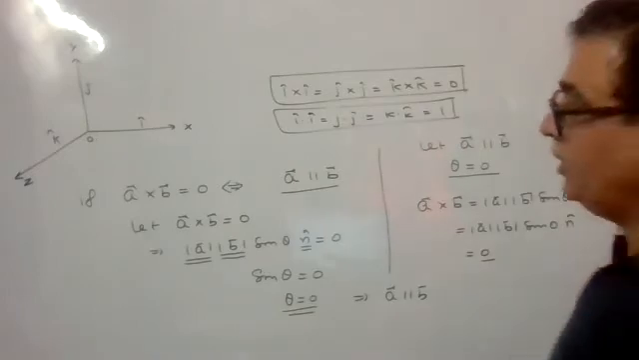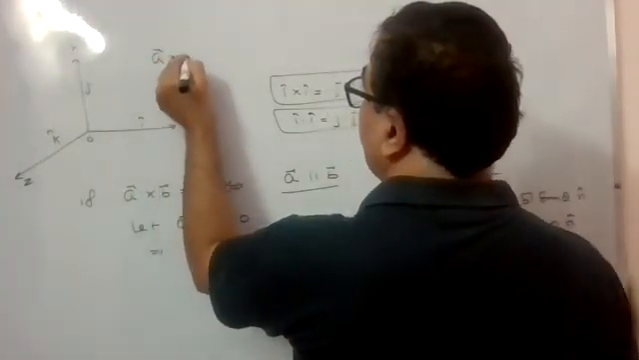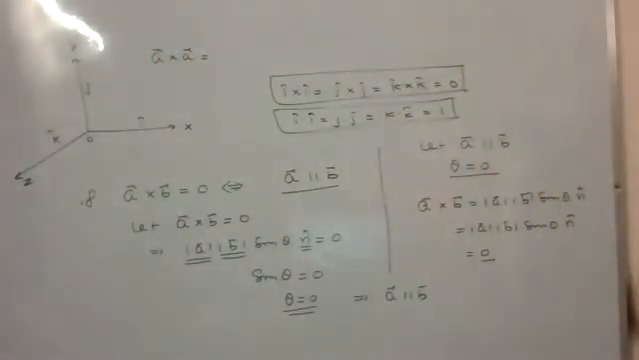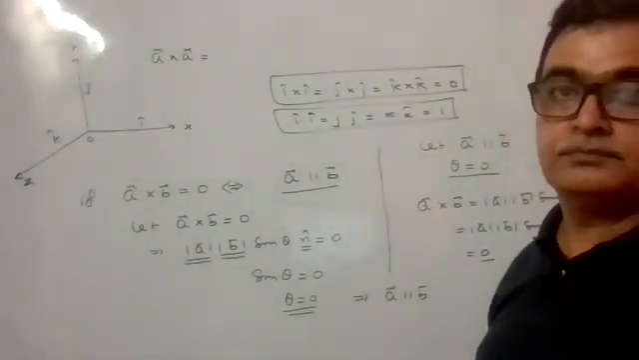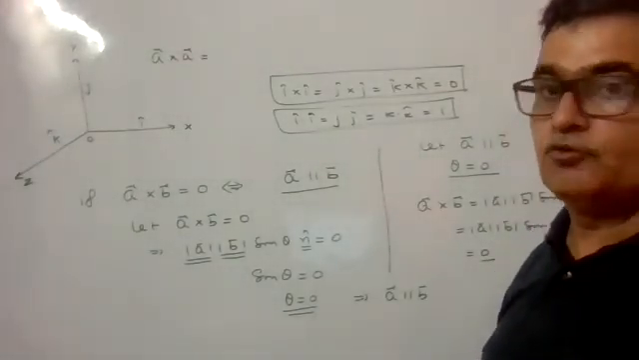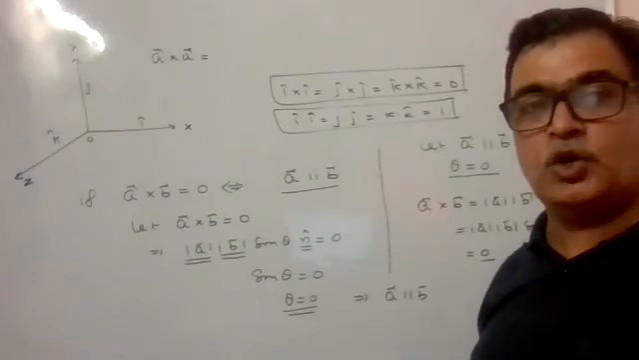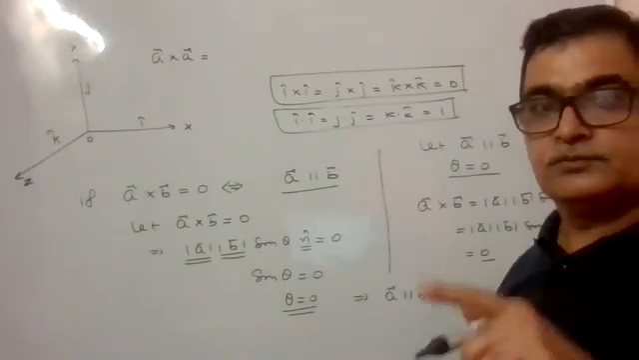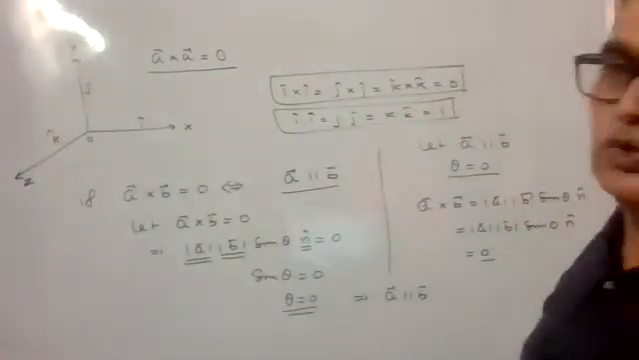So one more thing now you should remember from this. A cross A क्या होगा? बोलो. What should be A cross A? Why? A and A are parallel vectors or no? 0. Yes. As A and A is given, cross product is 0.